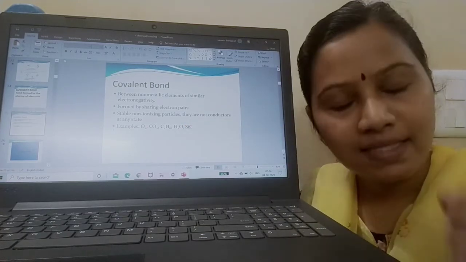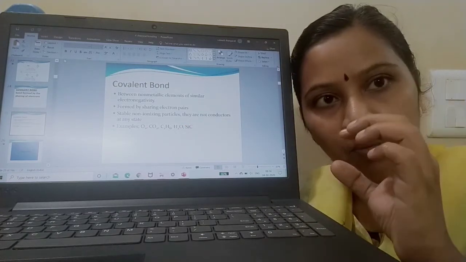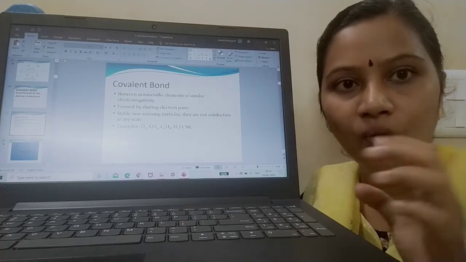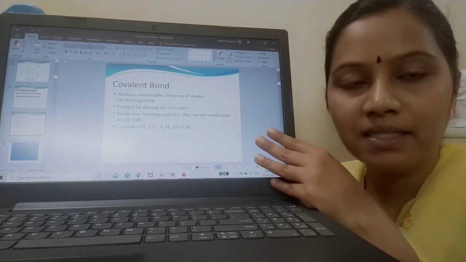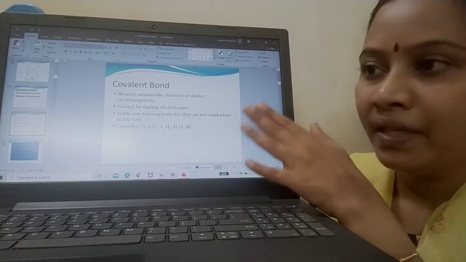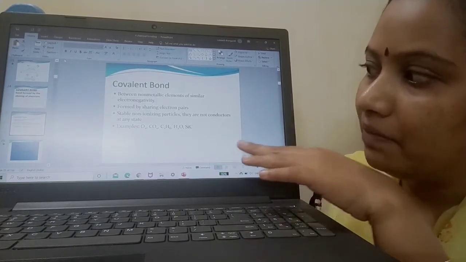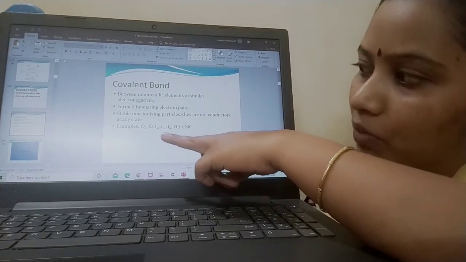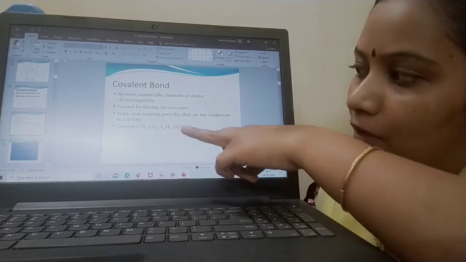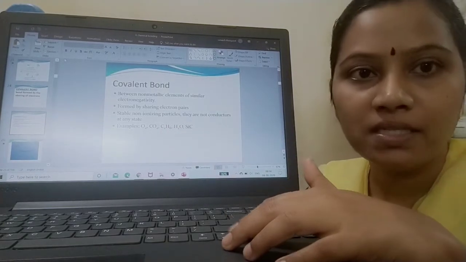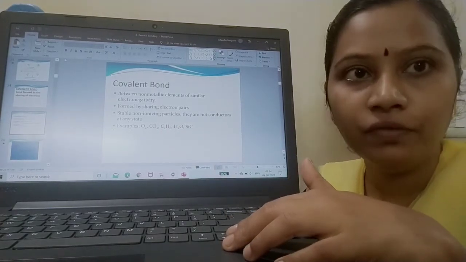So it is exactly the opposite. There, ions are formed at any state, they are conductors, with a high melting point. Here they are non-ionizing particles, they do not conduct electricity, they are insulators. Examples are oxygen molecule, carbon dioxide, methane, ethane, water, silicon carbide. So these are examples for the formation of covalent bond.